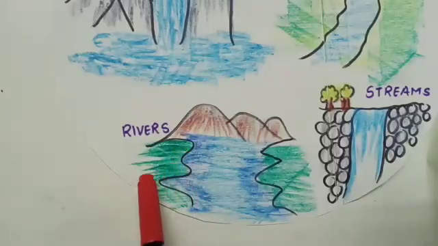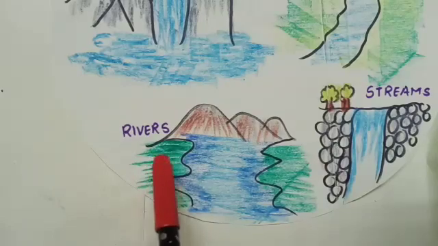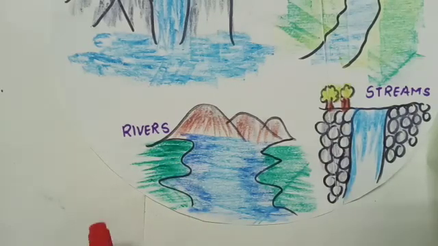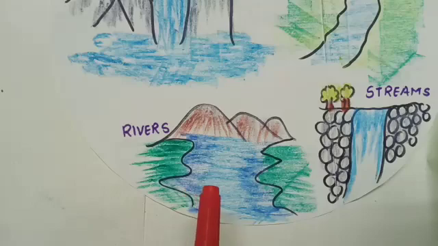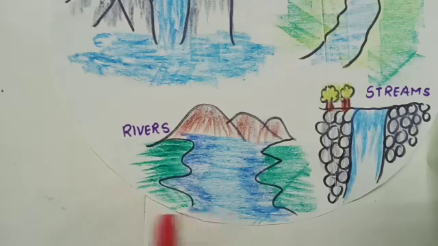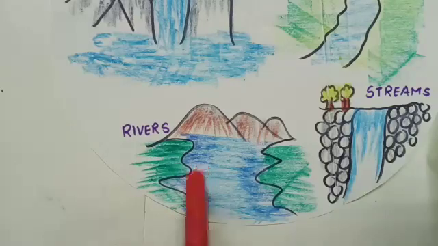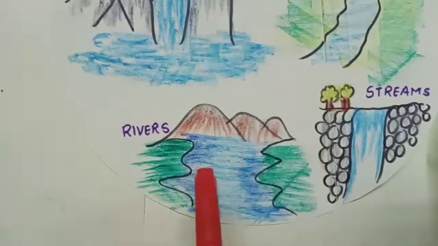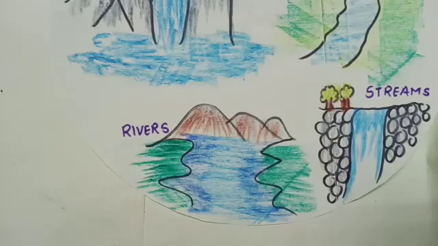The next is your river. Now rivers are a natural flowing water course, usually fresh water, and they are flowing towards the oceans or seas or lakes or another river. Now the presence of rivers on the earth is more in number, as we know that the water content is more. In the same way, there are many rivers. Some are small in size, some are big in size. So the smaller rivers, what they do, they join either to the ocean, to the sea or to any other big river. So they are joining to these bigger water bodies.